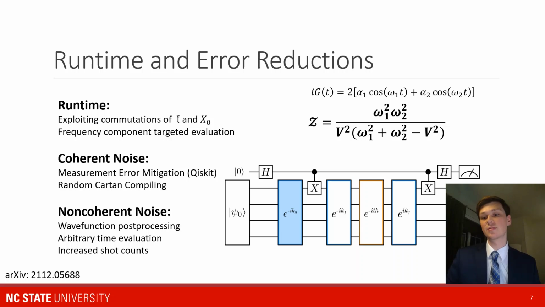Actually implementing this circuit on quantum hardware requires a lot of dramatic reductions. I would love to spend more time on all of these. Unfortunately, we don't quite have the time in the 10-minute talk here. However, the first simplification that we exploit is an understanding of the general structure of Green's function. In this case, it is two cosine functions, each with an amplitude and each with a frequency. So what we're really interested in is computing this alpha, this omega, alpha 1, omega 1, alpha 2, omega 2.